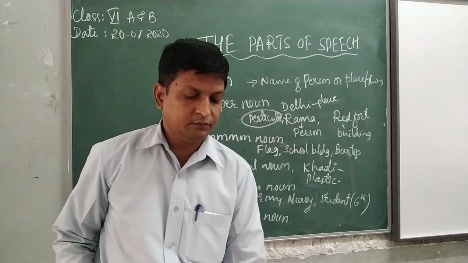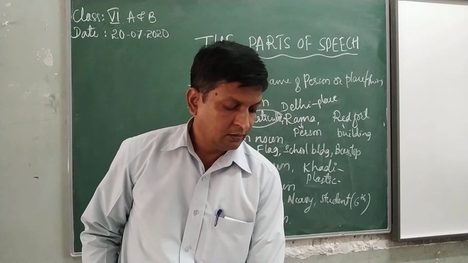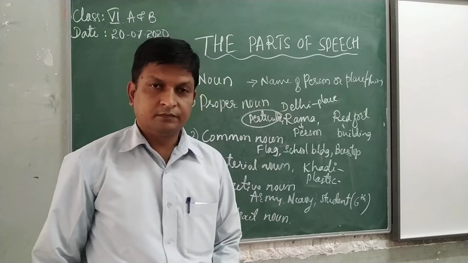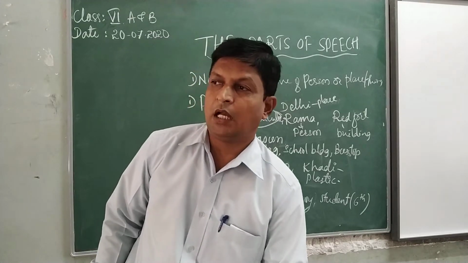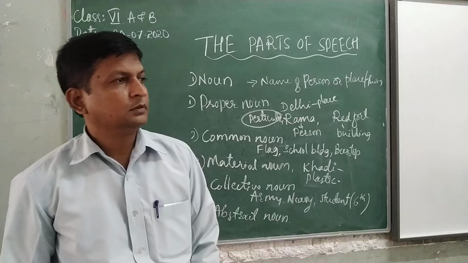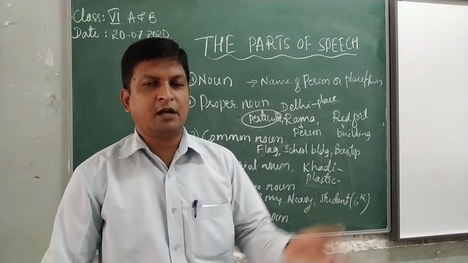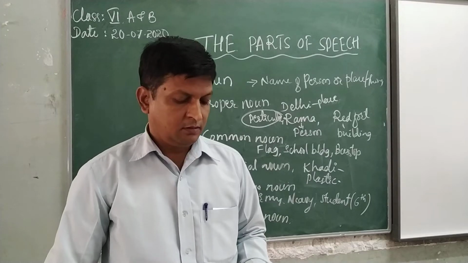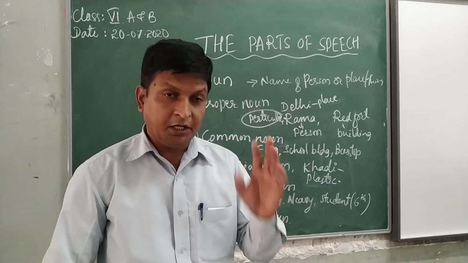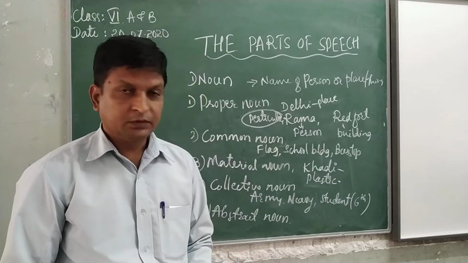And last one, the abstract noun. The abstract noun means it is also noun. It denotes about the condition, quality.